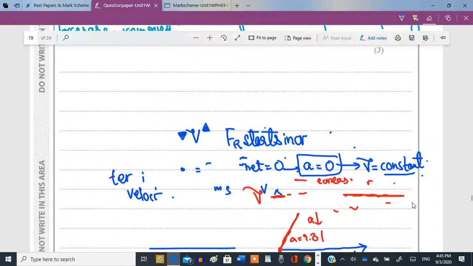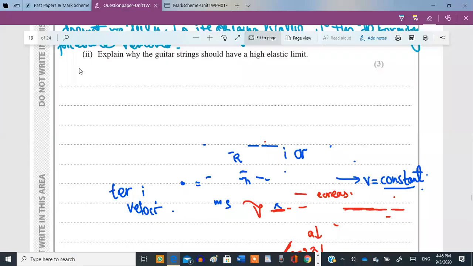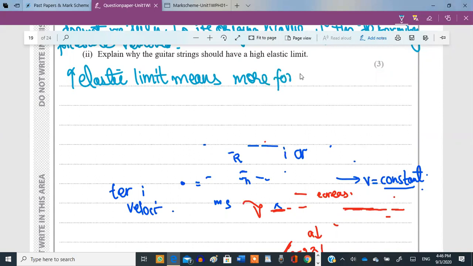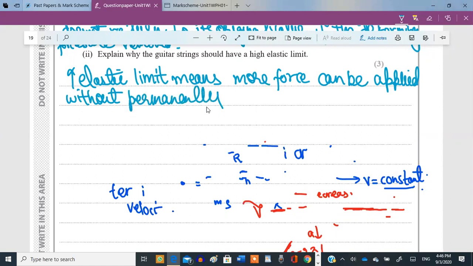Let me read this out. Okay, so high elastic limit means more force can be applied without permanently deforming it, without permanently extending the wire when it is plucked.